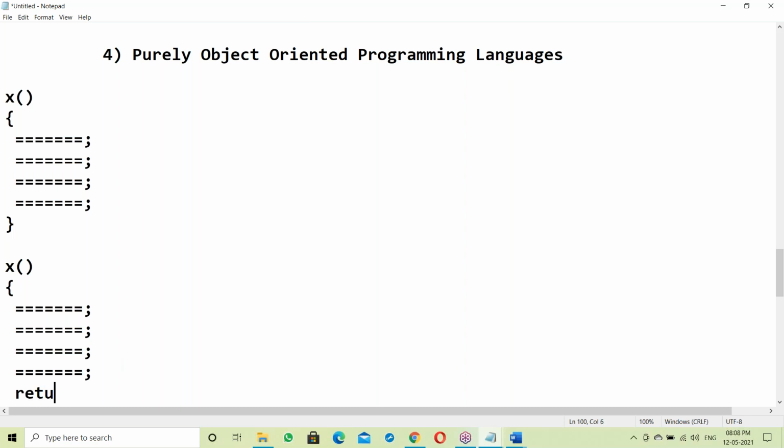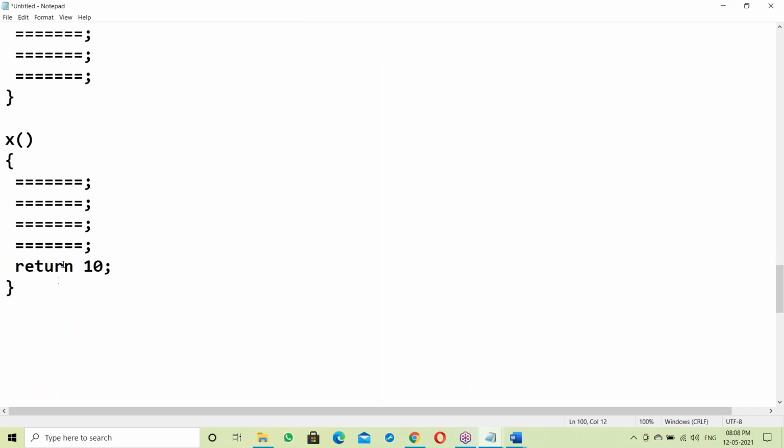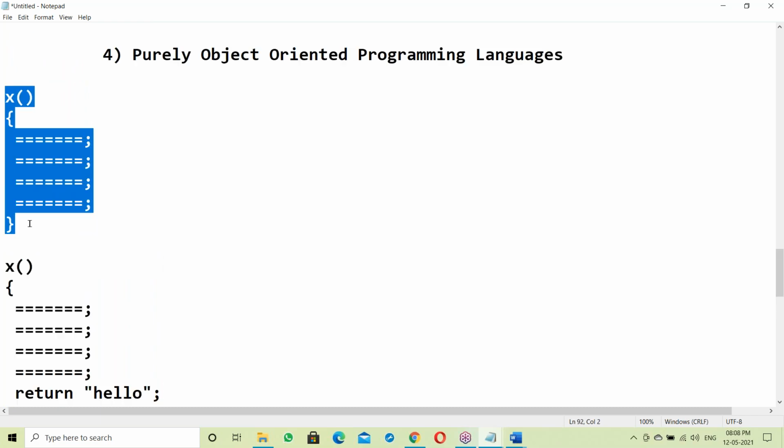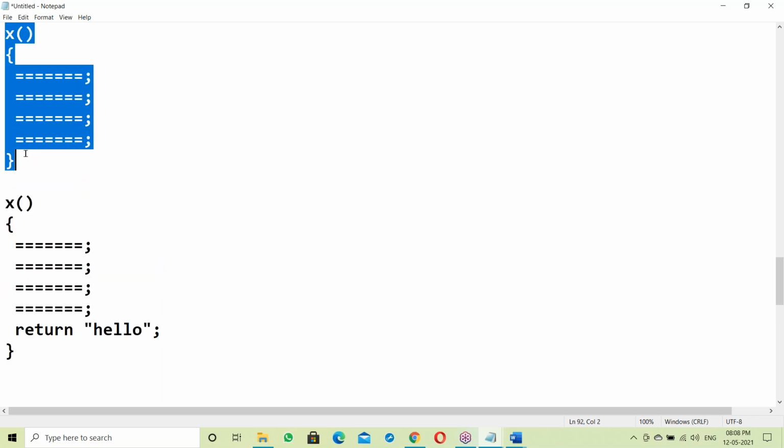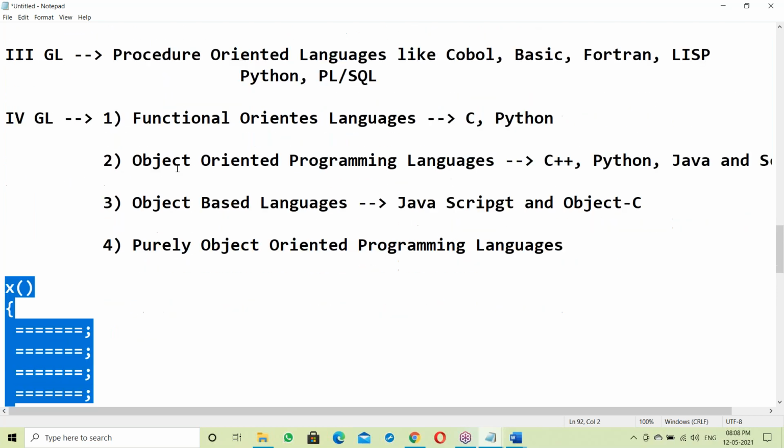Suppose it returns some value, say 10, or a string. If we return some value, it is called a function. If there is no return value, it is a procedure. The difference is the return value.